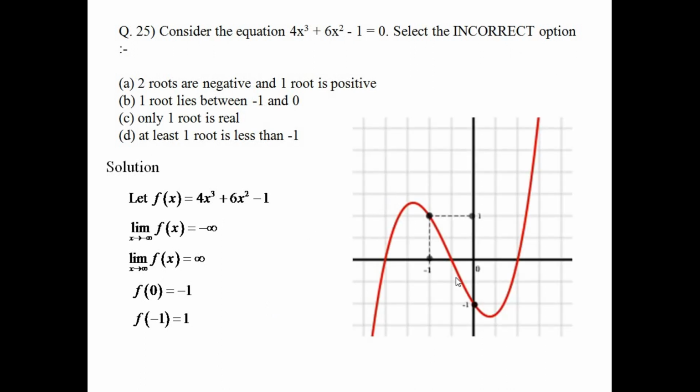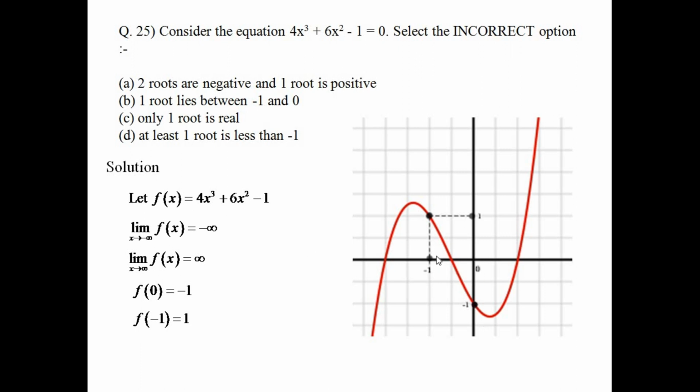So this is a cubic equation graph. You can see that as x tends to infinity, f(x) is going to infinity, and as x tends to minus infinity, f(x) is going to minus infinity. I am not sure, this graph is not exact. There is some point here which is minus 1, because at minus 1 we are taking the value 1. That means it has to cross the x-axis somewhere before minus 1, and cross again somewhere after minus 1. Also, f(0) is minus 1.